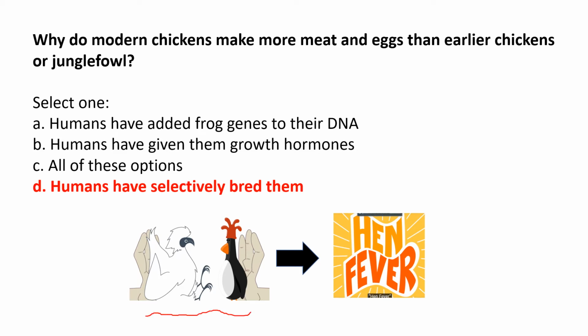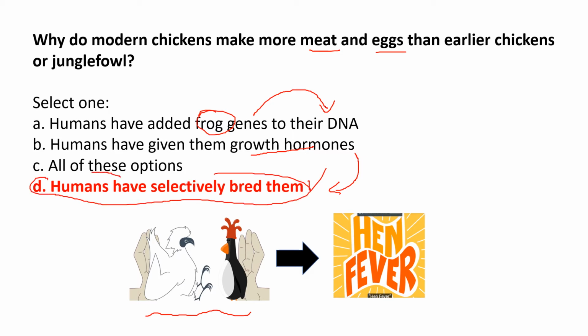Although it's possible to add genes from any species, even for example from frogs, into the DNA of the chicken, and right now we have the techniques, this is not the main reason why they produce more meat and more eggs. Although we can add hormones, and they also play a role, right now the main reason is still selective breeding.